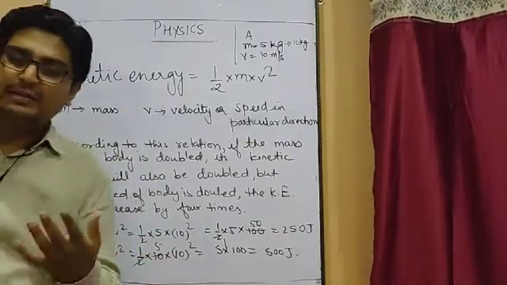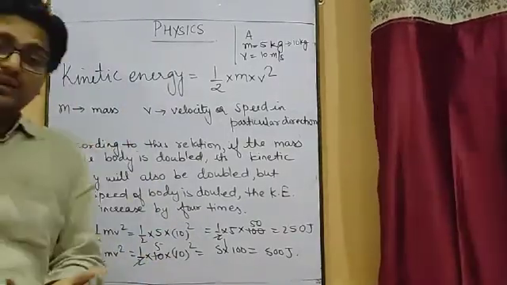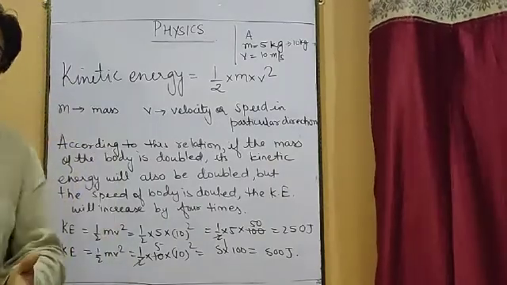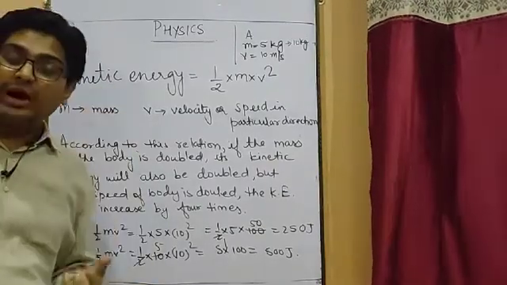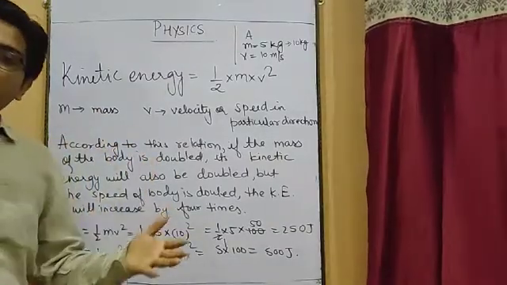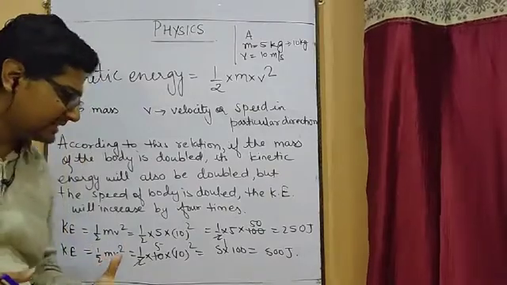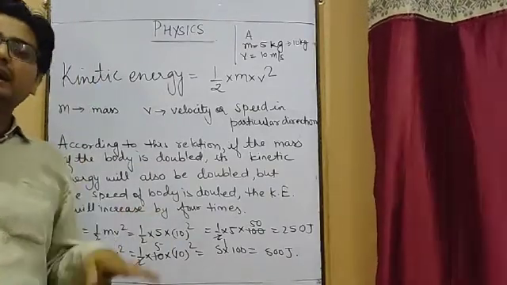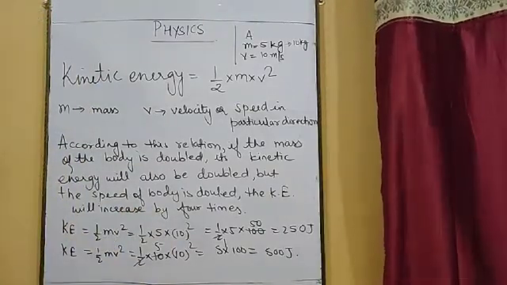If you make the mass 4 times, the kinetic energy will also become 4 times. If you make it 100 times, the kinetic energy will also be 100 times more. So in that situation, you can say that on increasing the mass of the body, the kinetic energy also increases. On decreasing the mass of the body, kinetic energy also decreases.